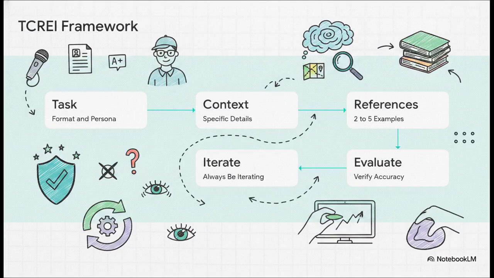All right, let's step back and look at the whole board. Here is a rapid-fire mental screenshot of the complete TCRI framework. Number 1, task. Tell it what to do, give it a format, and assign a persona. Number 2, context. Give it the background and all the specific details. Number 3, references. Feed it 2 to 5 examples to set the standard. Number 4, evaluate. Never accept the output blindly. Always verify. And number 5, iterate. Always be iterating, molding that output until it is absolutely perfect.